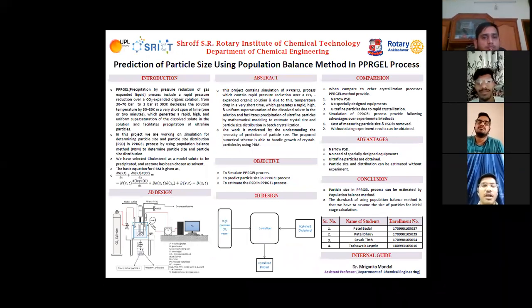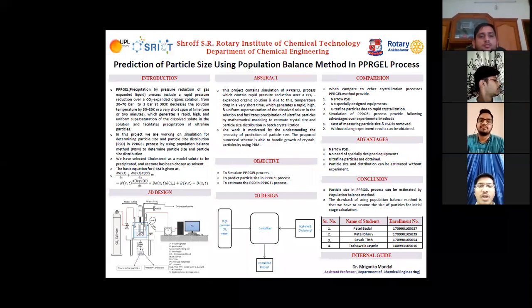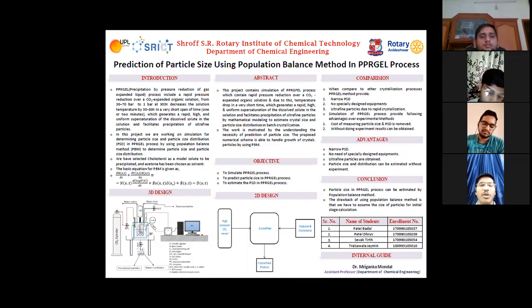Talking about the abstract, this project contains simulation of the PPR gel process, which involves rapid pressure reduction over a CO2 expanded organic solution. Due to this, the temperature drops in a very short time, which generates rapid, high and uniform supersaturation, which leads to crystallization. By mathematical modeling, we can estimate crystal size and particle size distribution in batch crystallization. This work is motivated by the necessity of predicting particle size. The proposed numerical scheme is able to handle growth of crystals by using the population balance method.